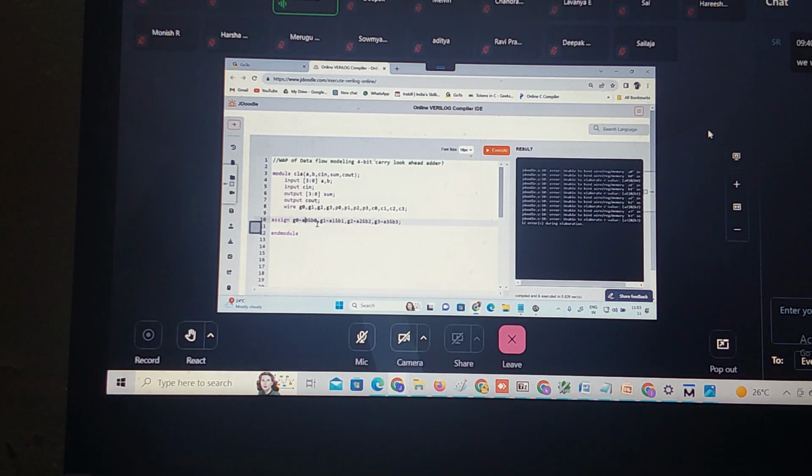This should be A of 0, like this, B of 0, since I have declared this as a vector. A of 1 is paired with B of 1. This is A of 2. This is B of 2. This is A of 3. This is B of 3.